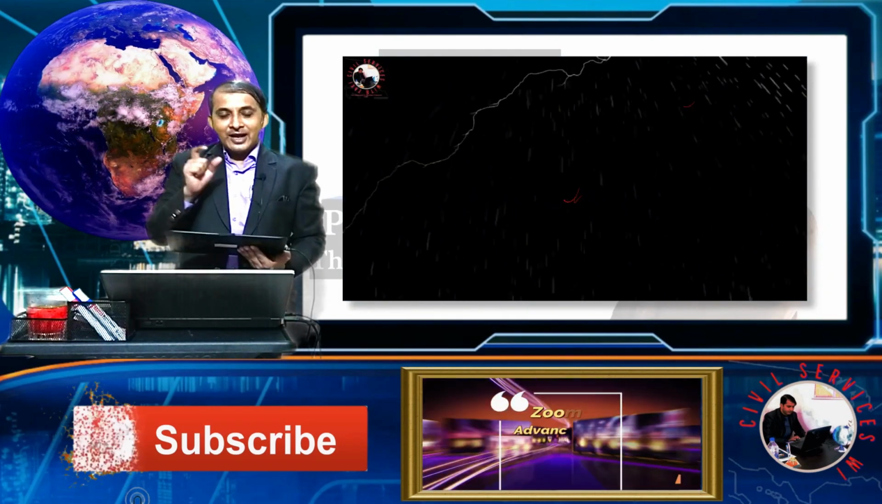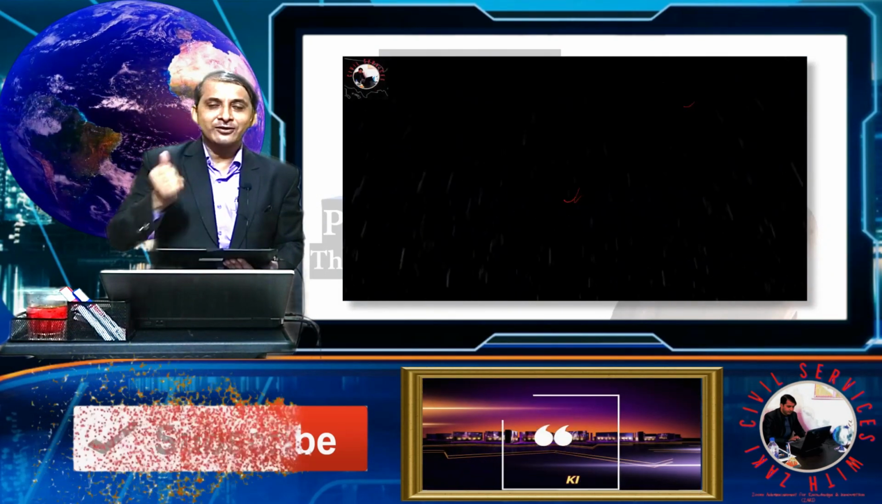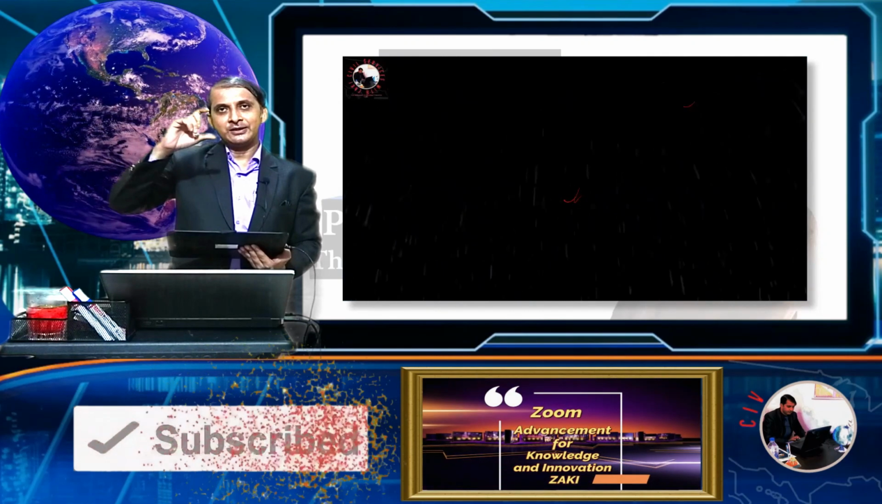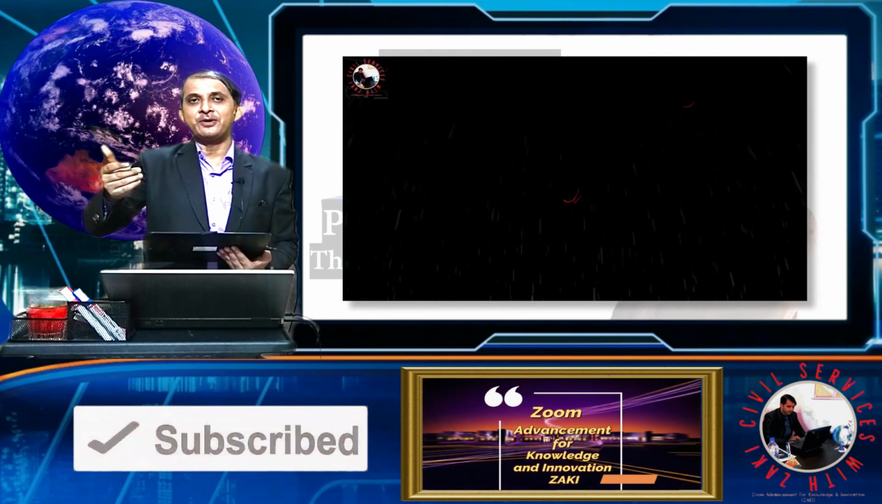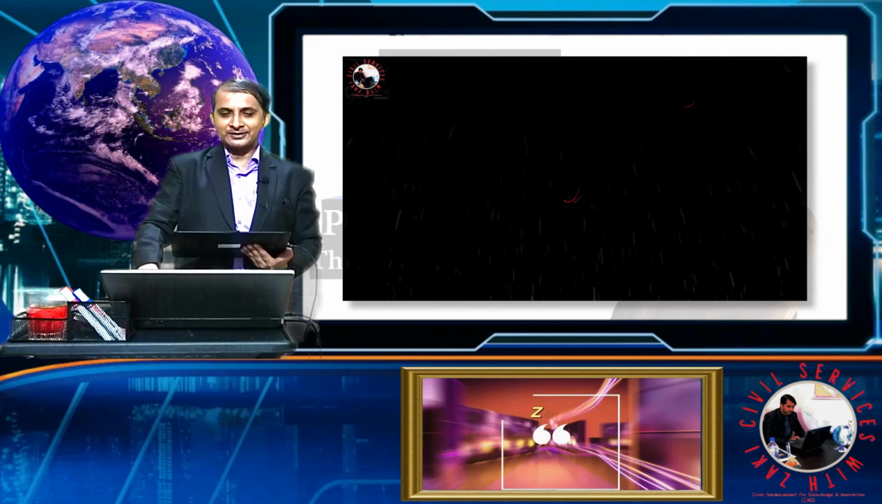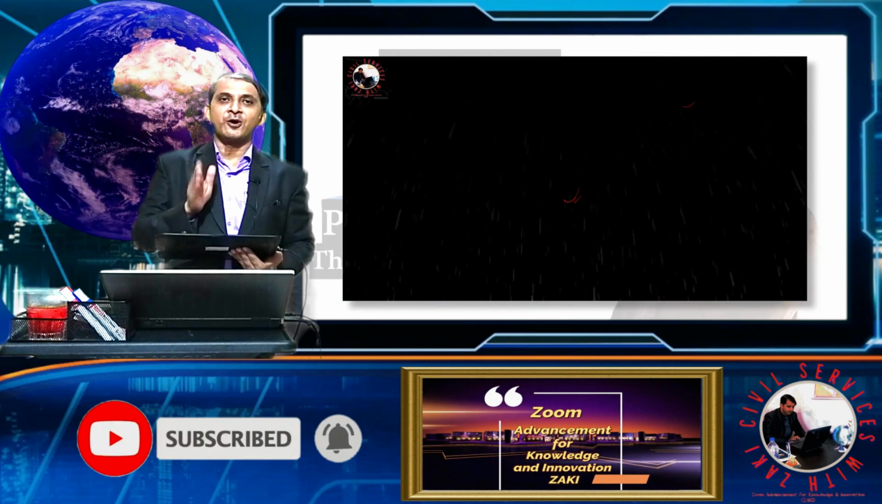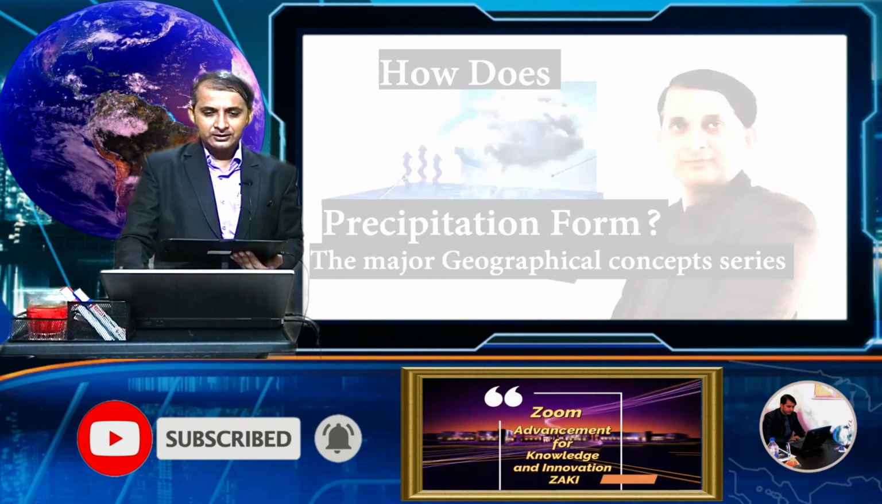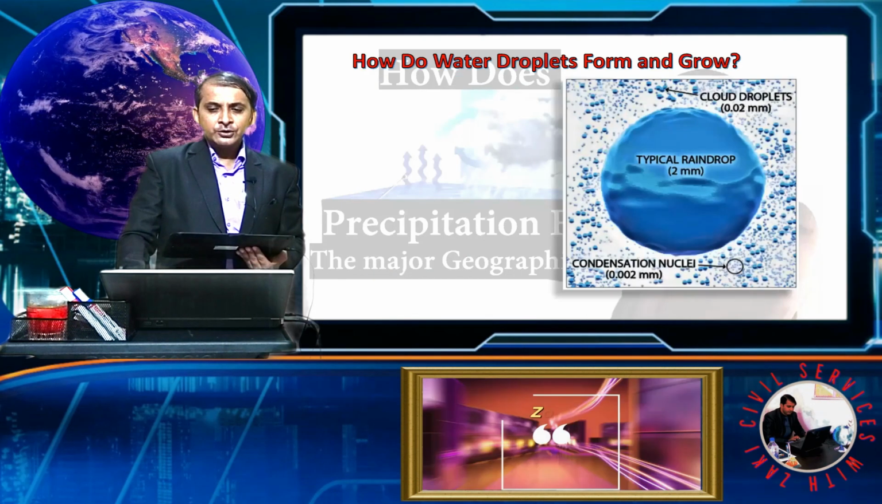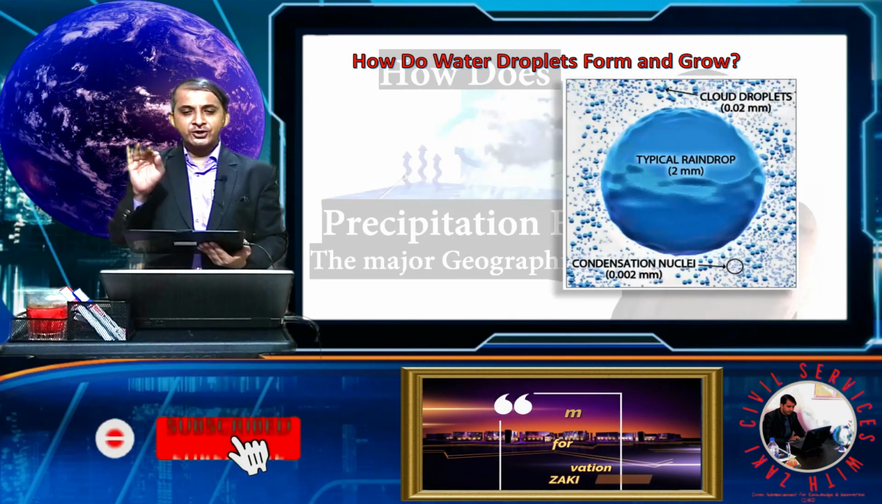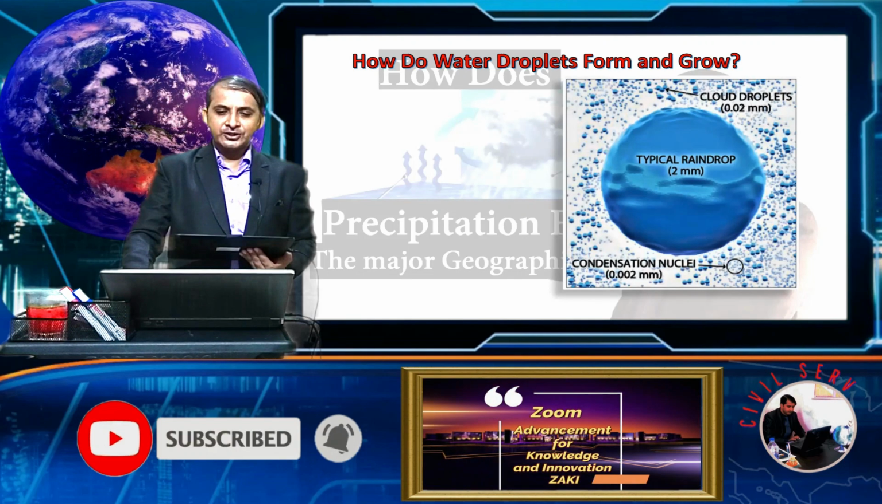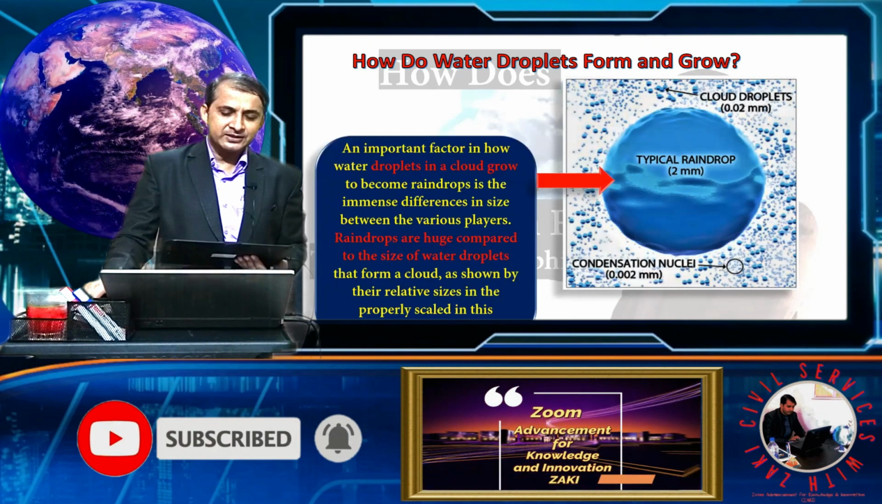So that's what happened inside the cloud. Depending on the temperature, it is water droplets or ice crystals. So we see the comparison of these droplets in the next figure. So see here, how do water droplets form and grow? See the comparison of them.